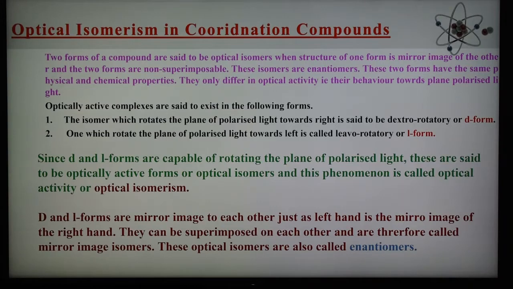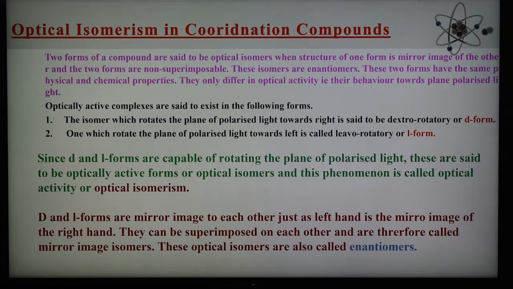It is also represented by placing the positive sign before the name or the formula. And second, isomers which rotate the plane polarized light towards the left, that is in an anti-clockwise direction, are known as levo-rotatory, or represented by the L form. It is also denoted by placing a negative sign before its name or the formula.